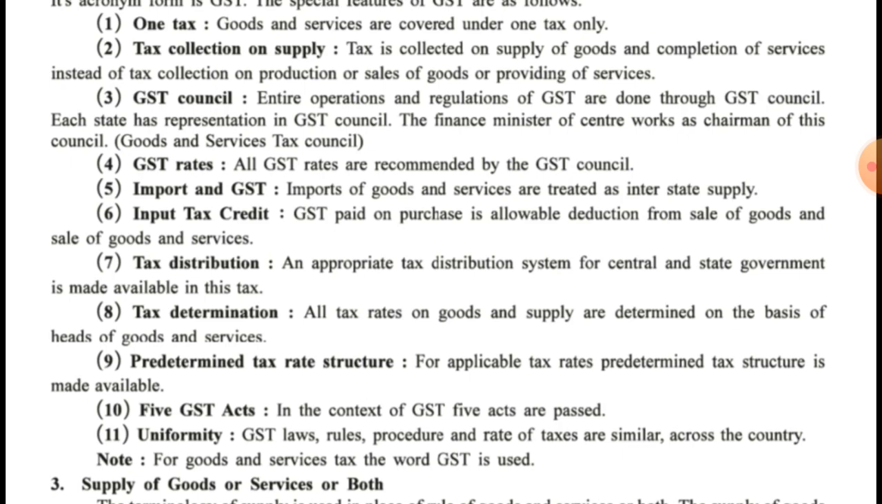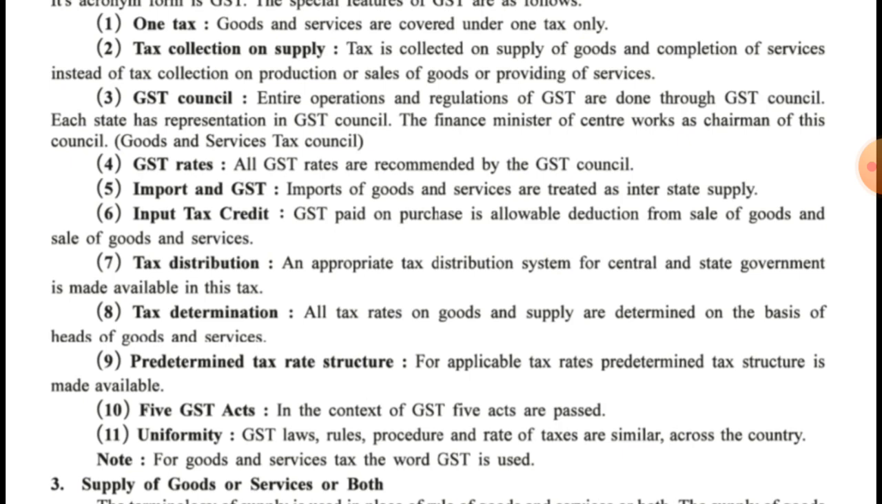Uniformity. 11th point, GST laws, rules, procedure and rate of taxes are similar across the country. That is the removal of the limitation of VAT. In the VAT or value added tax, the limitation was there that state wise the rules of tax structure were differing. In order to remove that limitation, the GST law was implemented in which the rules, procedure and the rate of taxes were similar throughout the entire country.